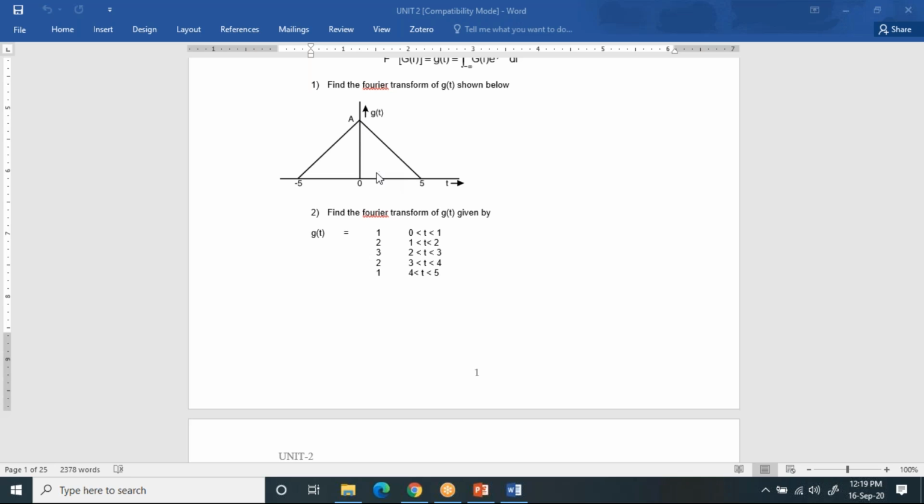Have you noted the first problem? Note this one first. Find the Fourier transform of g of t shown below. Note this one first.